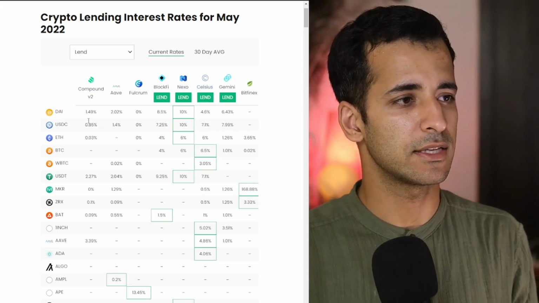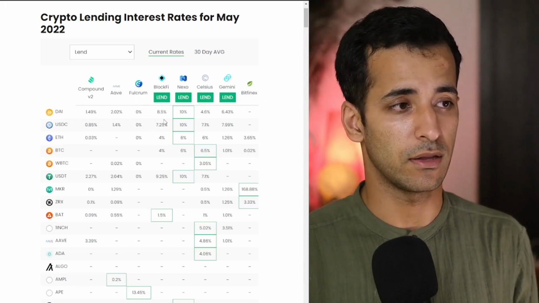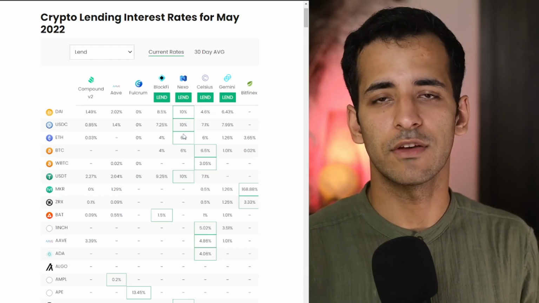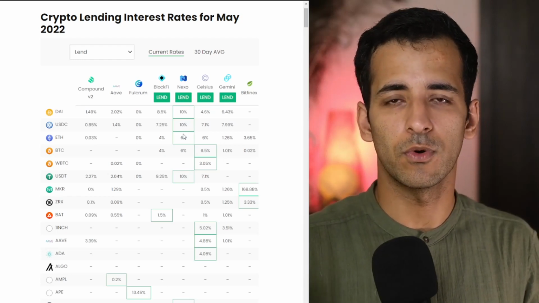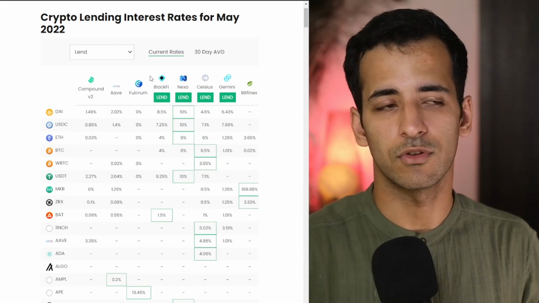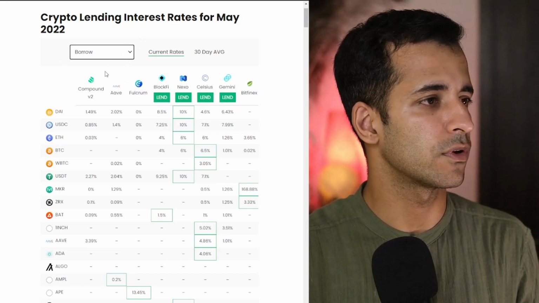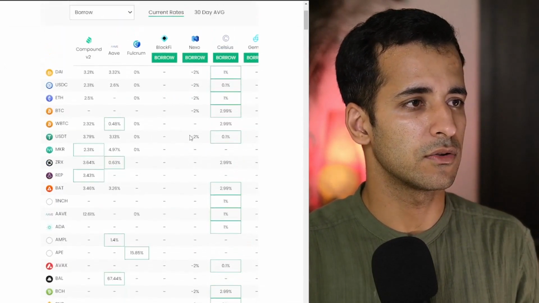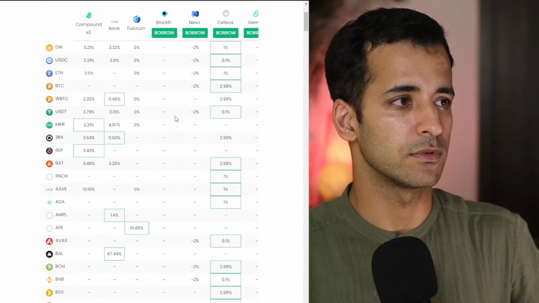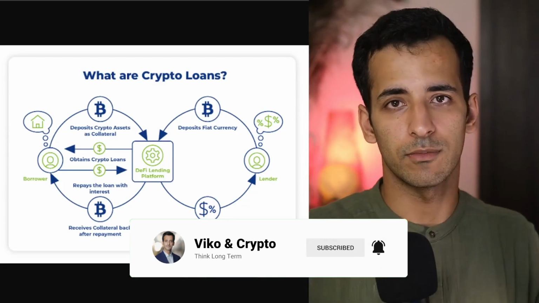You can see the assets that are available. You can see the amount that you can get if you lend your assets right here. You can compare these assets, compare the platforms, and decide which platform you want to deposit your money in and borrow your money from, and then go for the best rates possible. This was just the lending markets. We also have borrowing markets that we can see. These are the rates of borrowing funds on these platforms. So this is a very simple model of how DeFi lending and borrowing works.